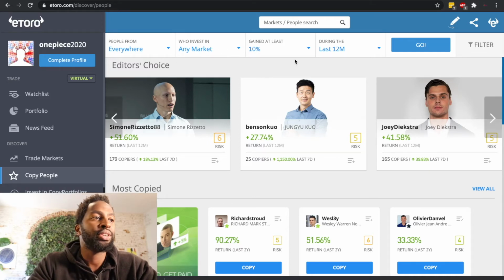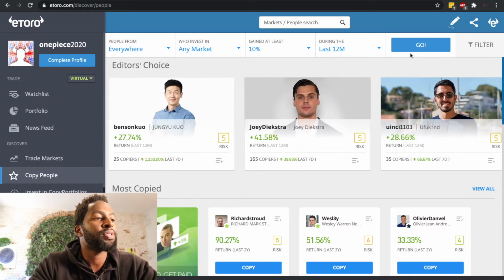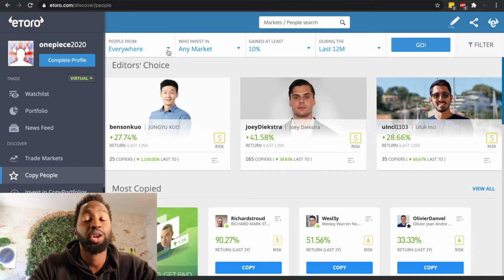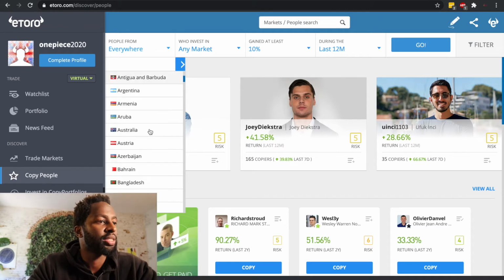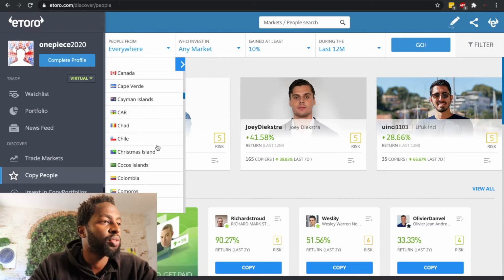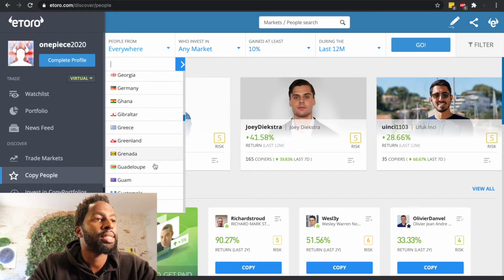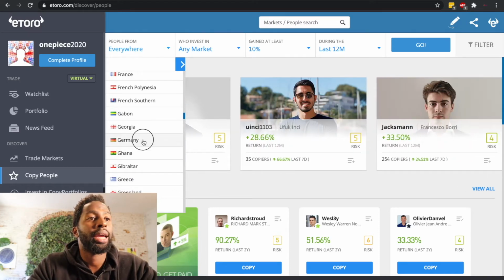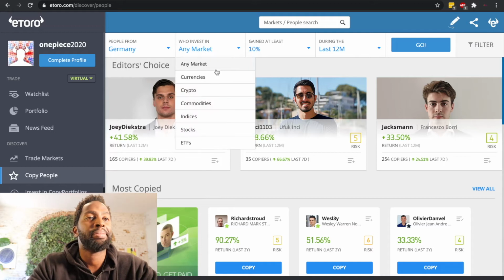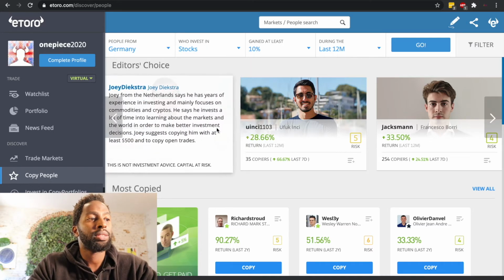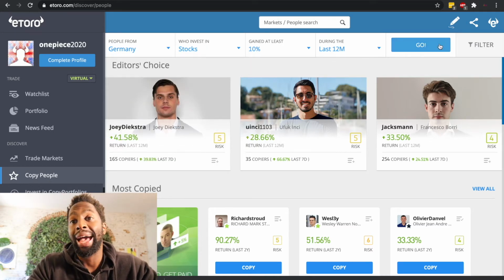So you can filter, let's say, if I'm looking for someone that is trading in the German market. So let's look for someone from Germany, for example. Germany, let's say that is trading in stock and has made at least 10%. Right, so this is literally how easy it is.